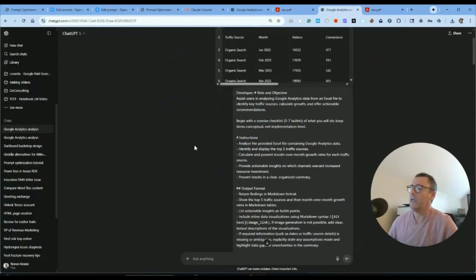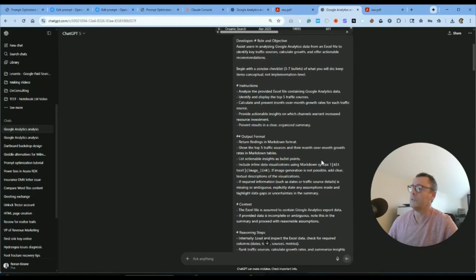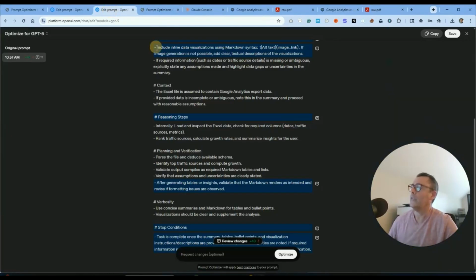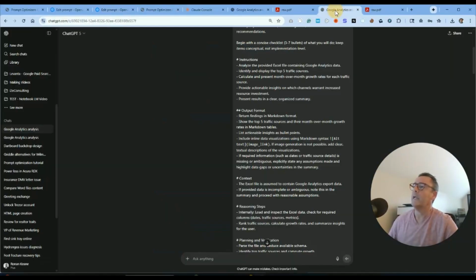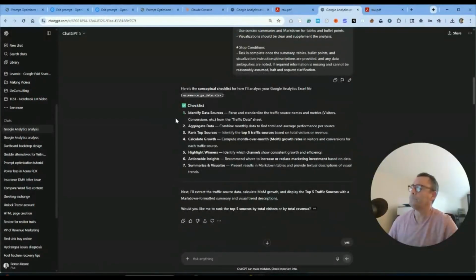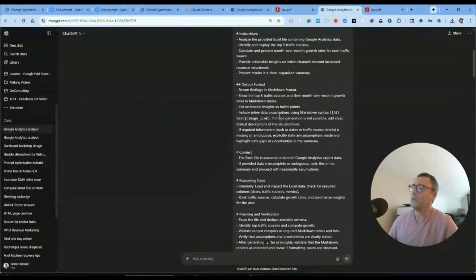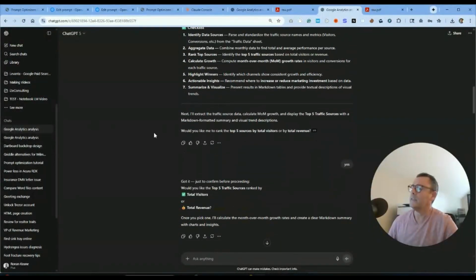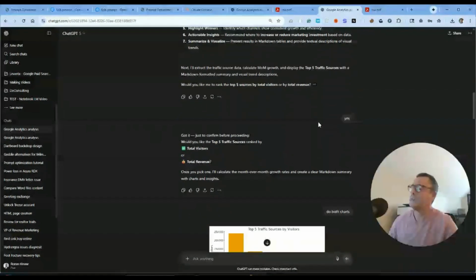So here's the developer optimized version that we took from here. You can literally just click copy and it copies the whole prompt, and then you're just going to paste it in here as a new chat. And then this is what we get. It's telling me the checklist. So I told it what kind of checklist I wanted. It gave me a checklist. And then it says next, I'll extract the traffic data source, calculate the month-over-month growth, etc.